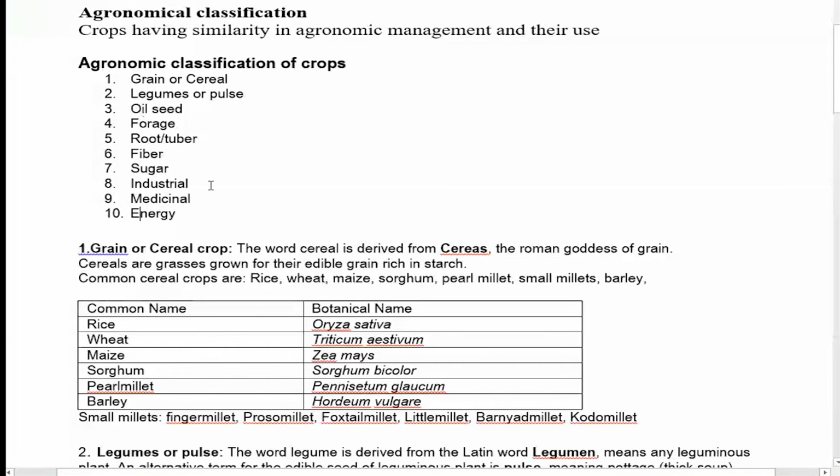Once you make classifications, our research gets oriented in the same direction to get the benefit of each and every individual crop. If you see the grain crops, they are known as cereals. As you know, there are many cereal crops. As per nutritive value, you get the starch. The energy, the calories, mostly come from cereal crops. They are derived from the cereals, named after a Roman goddess. The common cereals are rice, wheat, maize, sorghum, pearl millet, small millets, and barley.